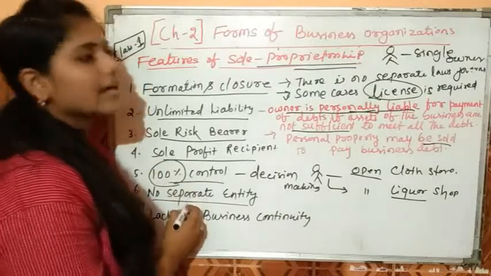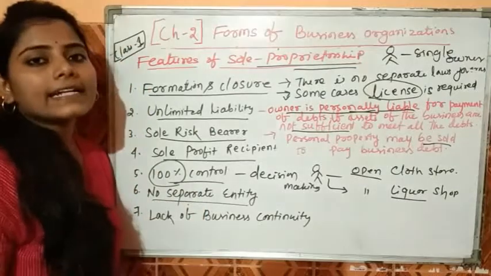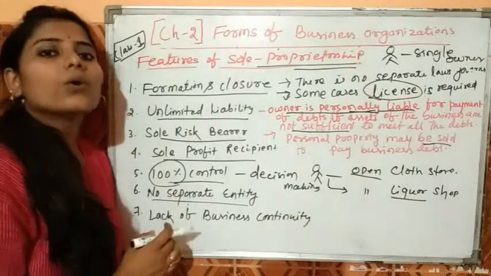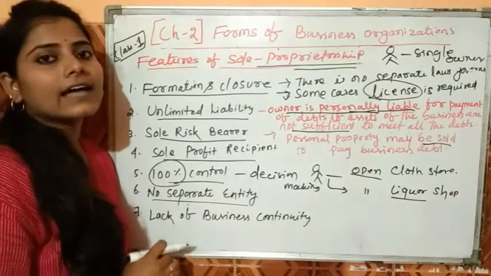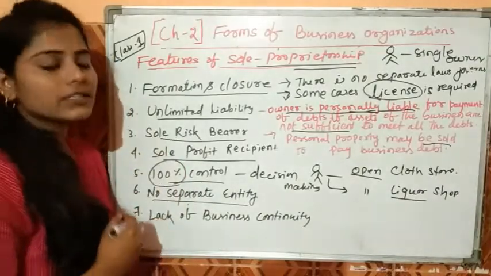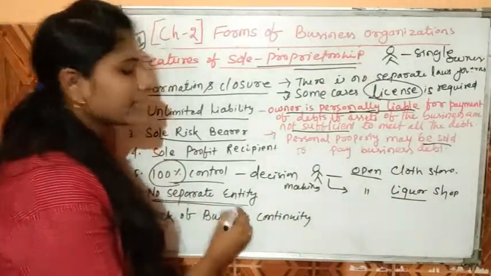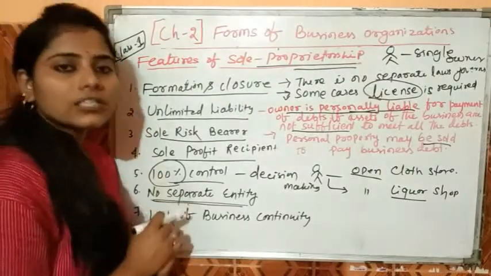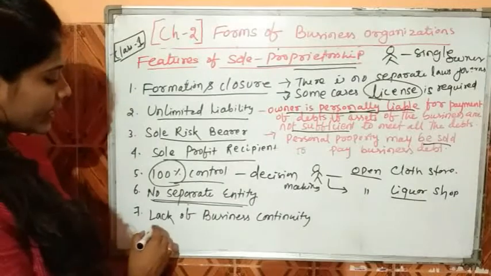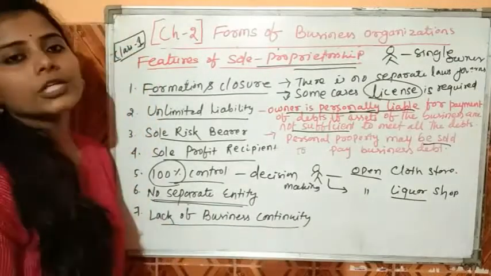Here we can say that generally the entity is separated from its owner. That means the owner and the entity are treated as two different forms. As there are no legal formalities, there is no separate legal entity. That means the entity and owner are treated as one entity. Next is lack of business continuity.